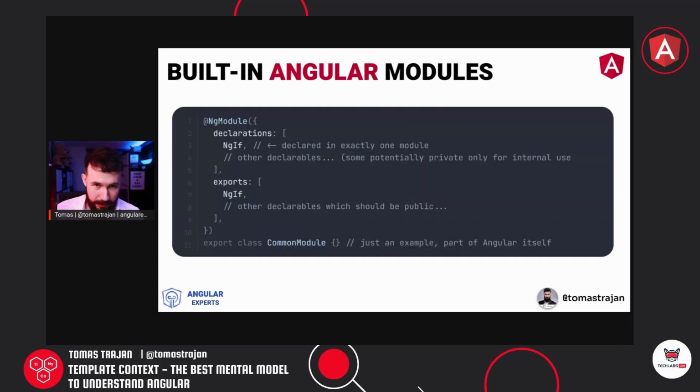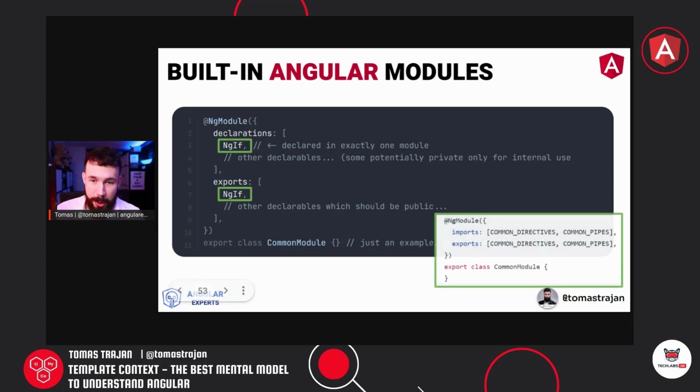So let's have a look at how this kind of Angular out-of-the-box module can be implemented. If we know that the ngIf directive is delivered by the common module, it means that the implementation of the directive has to be in the declarations of Angular's common module, and not only in the declarations, because then it would be private, it also has to be in the exports array of that common module.